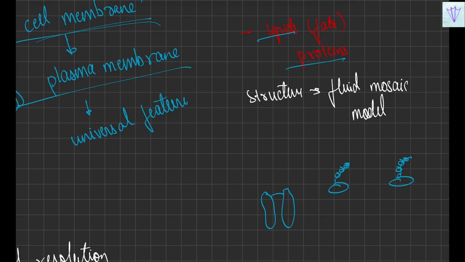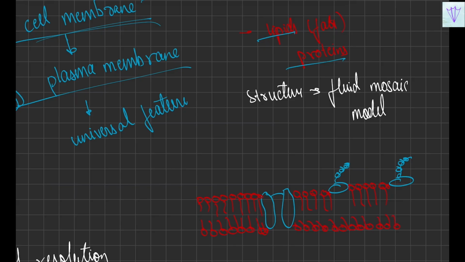And then we have the lipids, which are the fats, and these lipids will have the tail, which is the water-repelling part, that is, they come away from water. So these are all the lipids, and it is the lipid bilayer. The lipid bilayer is present, and these are all the lipids which are present.